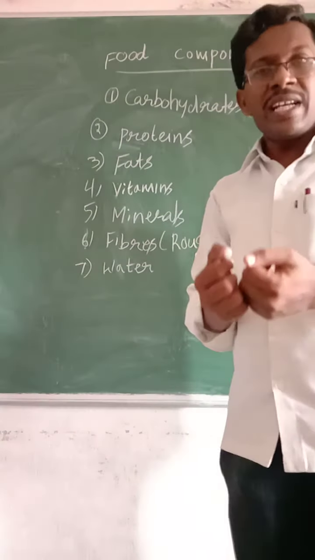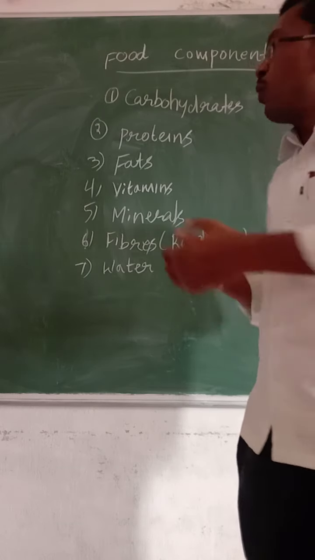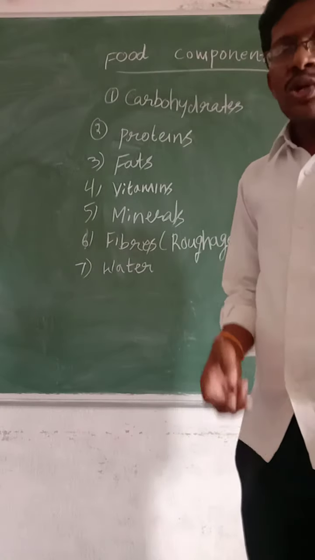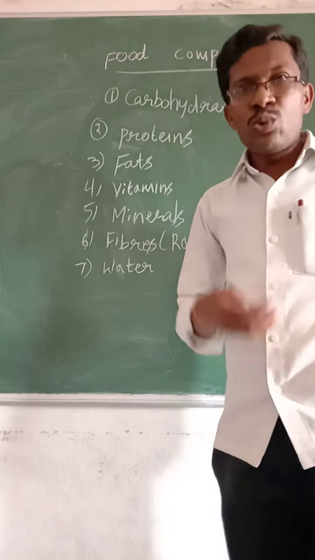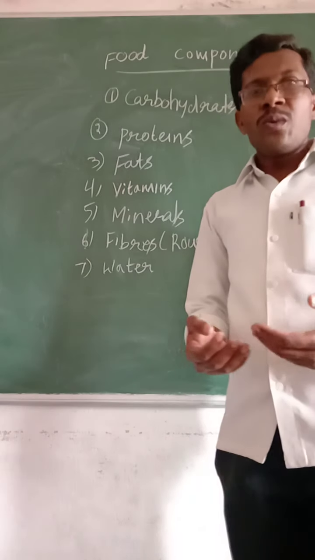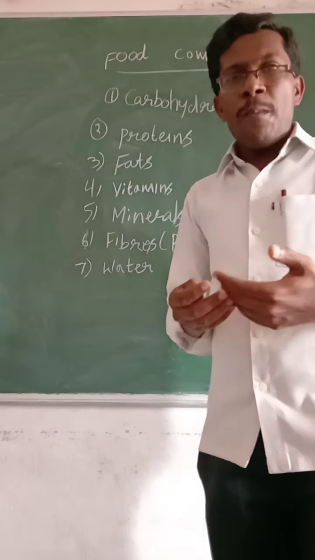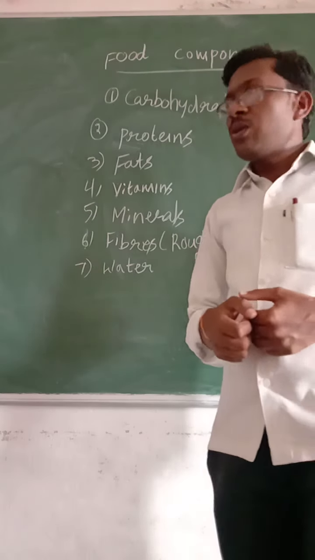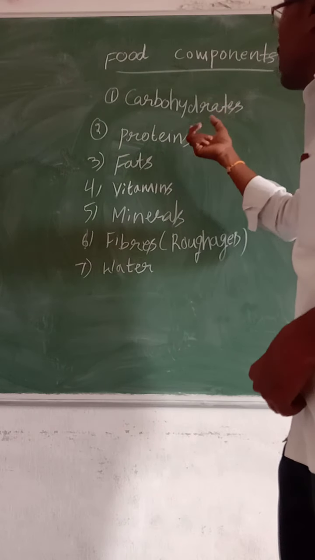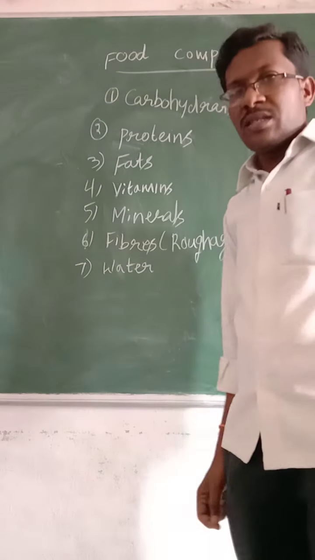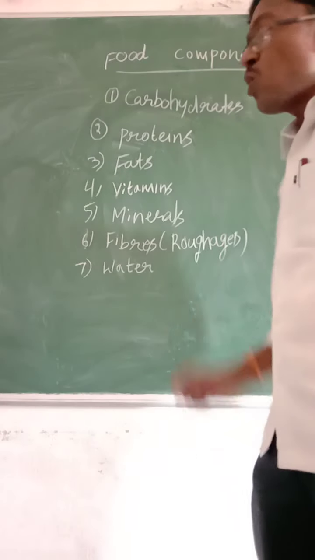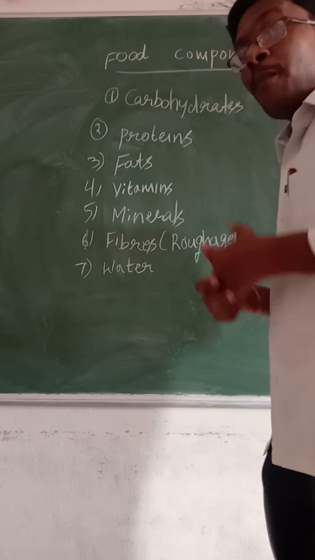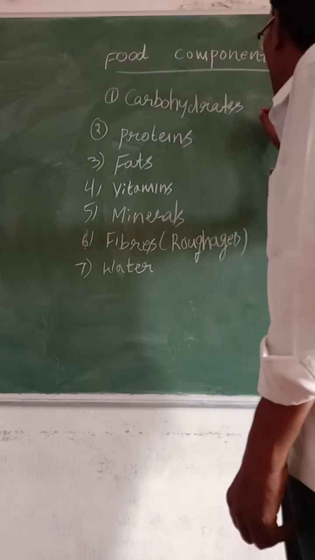Daily we eat some food material. In such food, we get these types of components. These are also called nutrients. So food gives us nutrients. By these nutrients, we perform our daily functions, and we stay healthy. So that's why you have to take food which contains all the components. Now we are going to see the sources of these components, where we get these components, from different food materials.